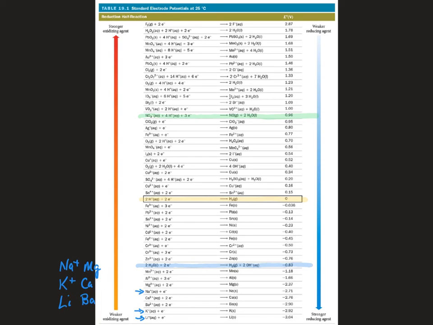If we look then at metals like zinc, chromium, and iron, they have potentials between that of water and the hydrogen ion. So they will react with acidic solutions while they won't react in a neutral aqueous solution. So they're here in the middle.